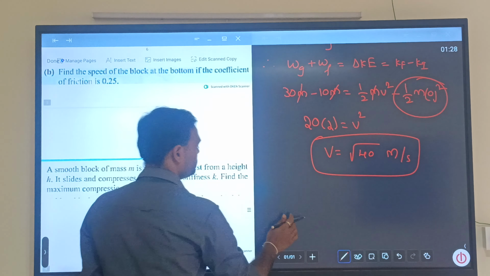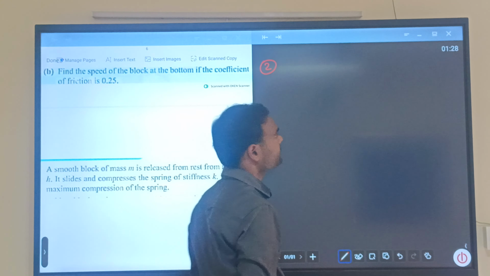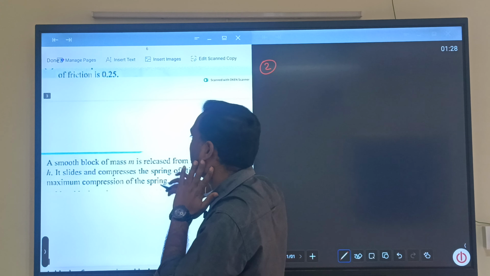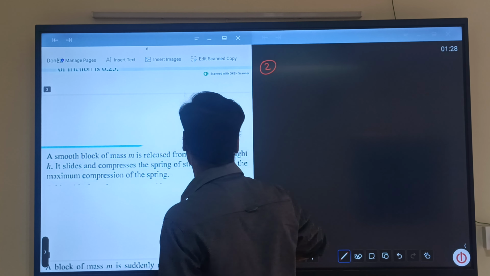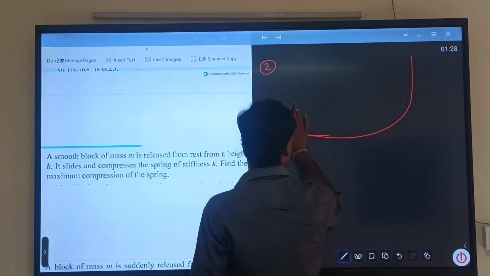Now let us go through the second example. In this example, a smooth block of mass m is released from rest. Actually I forgot to take the diagram.